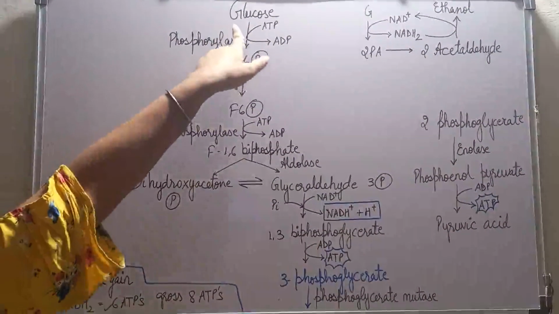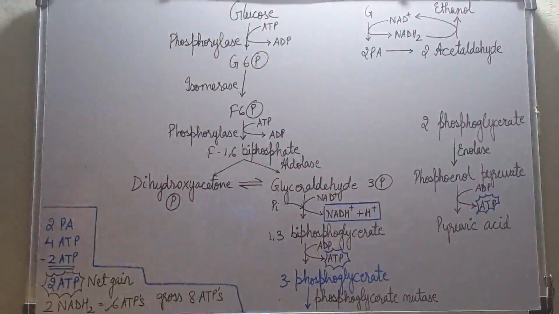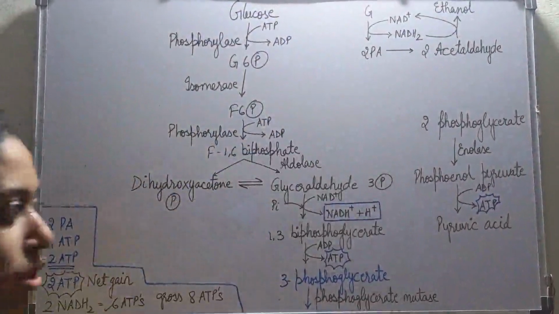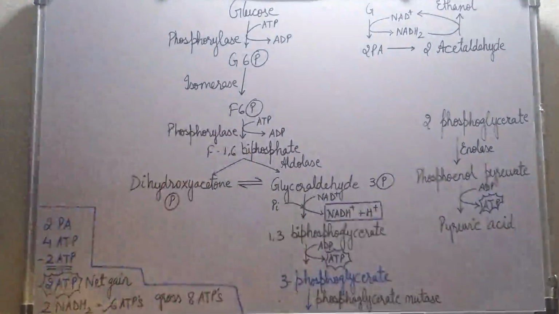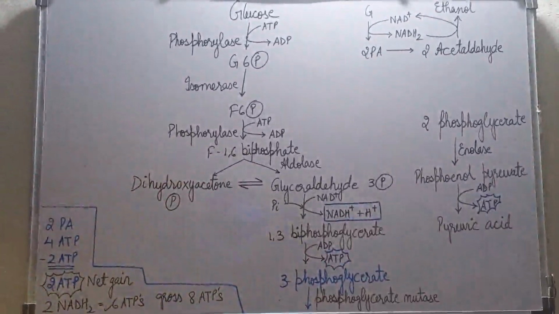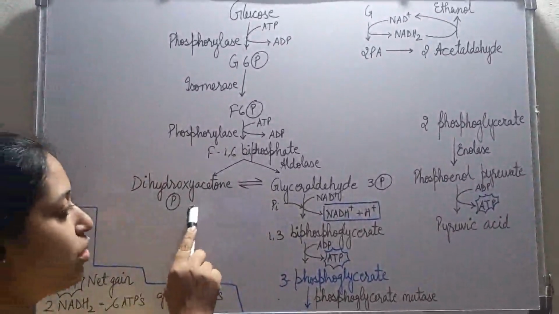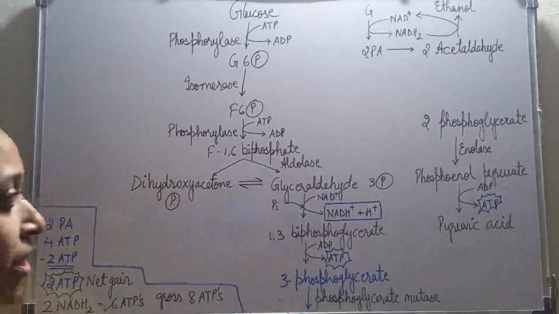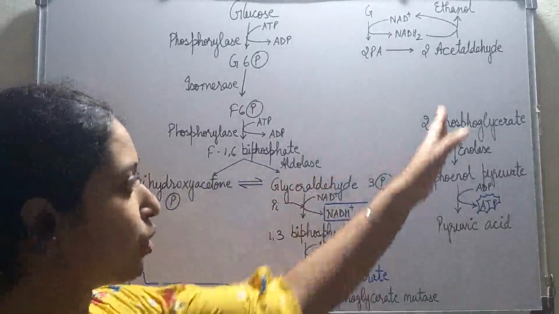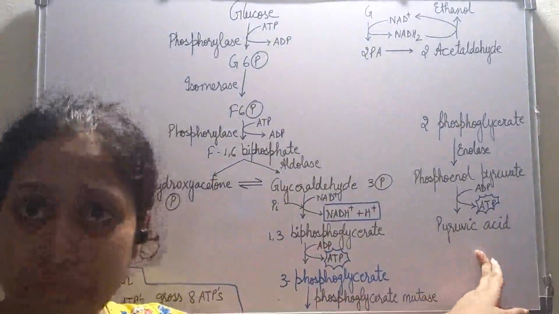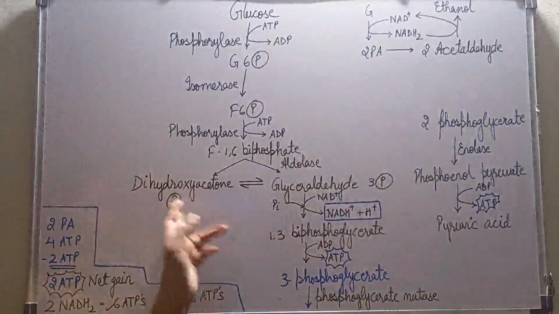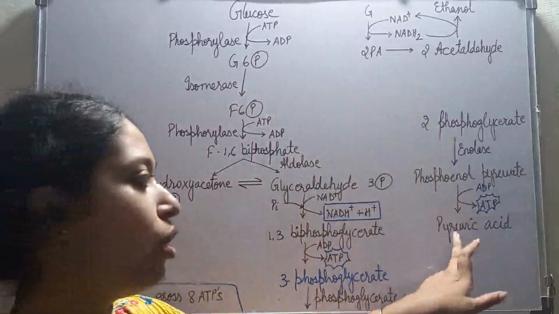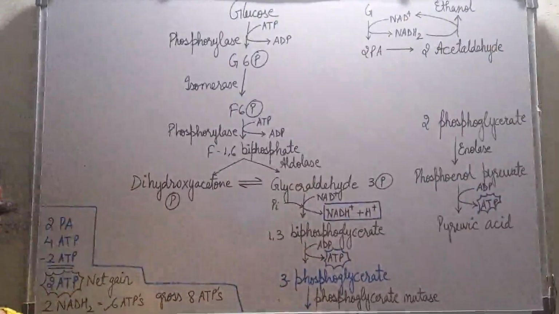Now, one glucose molecule forms 2 molecules of pyruvic acid. But here we are getting just 1 molecule. What about the second pyruvic acid? See, if you remember, I told you that this dihydroxyacetone will convert into glyceraldehyde. First, this glyceraldehyde will undergo this process and will form 1 pyruvic acid. Then this dihydroxyacetone will convert into glyceraldehyde 3-phosphate, and again these steps will go on, and we'll get 1 more pyruvic acid.